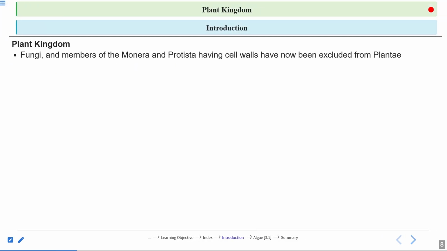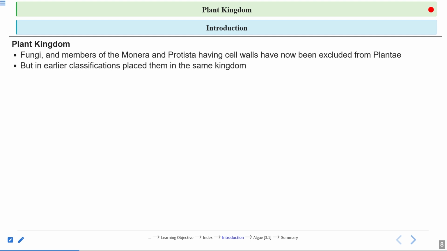Fungi and the members of Monera and Protista have cell walls and have now been excluded from Plantae, right? Earlier, fungi were in the plant kingdom, but now they have been excluded from the plants. In earlier classification systems, they were placed along with the kingdom Plantae.